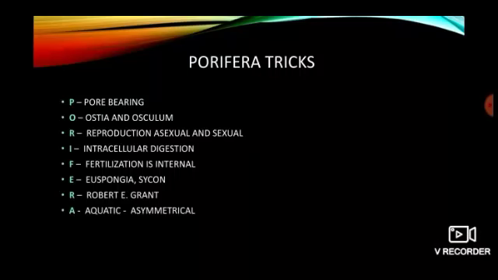R is for reproduction. I is for intracellular digestion. F stands for fertilization, which is internal. E stands for Euspongia. R stands for Robert E. Grant, the scientist who had coined the term Porifera. A is for aquatic and asymmetrical.